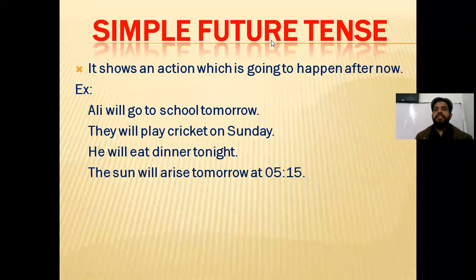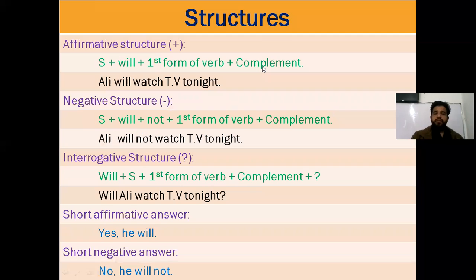So simple future tense is used to talk about an action which is going to happen after now, and the actions which are going to happen after now are going to be future plans, or maybe predictions. So for both of these purposes, we use simple future tense. What is the structure of simple future tense? The structure of simple future tense is very easy.